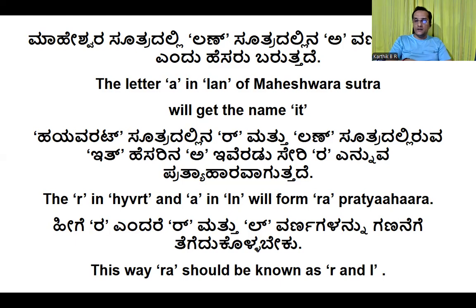The La of Lan and the Ra of Hayavarat, both are taken, and we made a Pratyahara, an abbreviation. In the middle, Ra is there, La is there, then comes A. So, A is not taken here. Only Ra and La are considered. According to that, when we say Ral Pratyahara, Ra and La both are considered. That way we should understand.